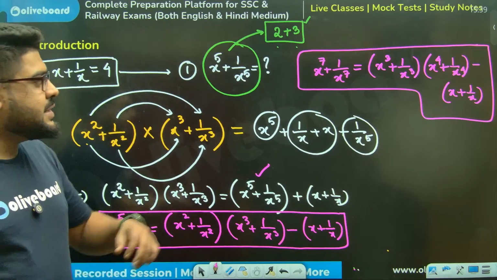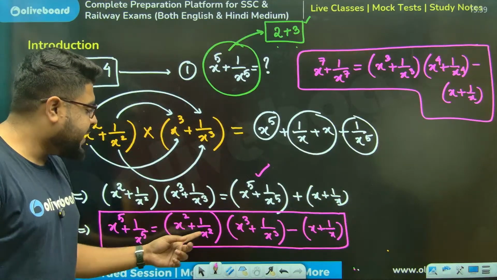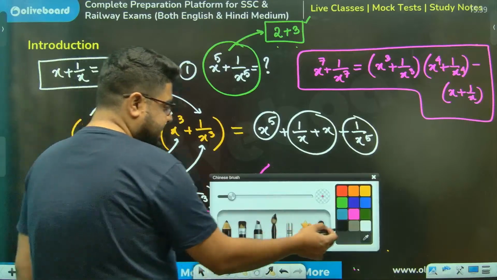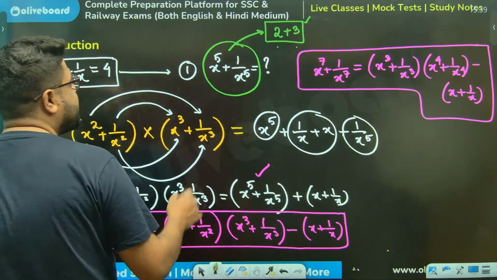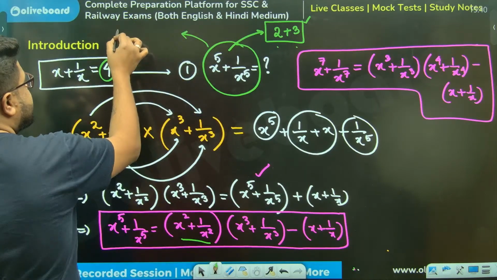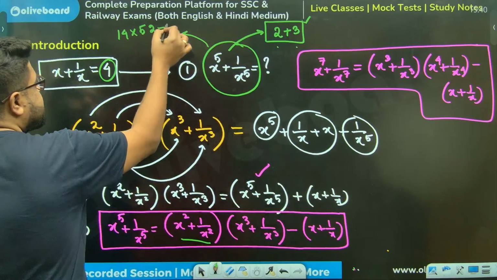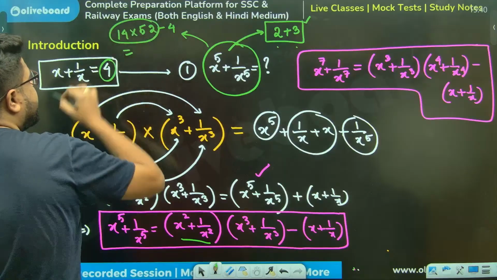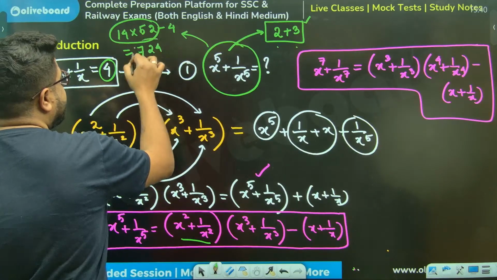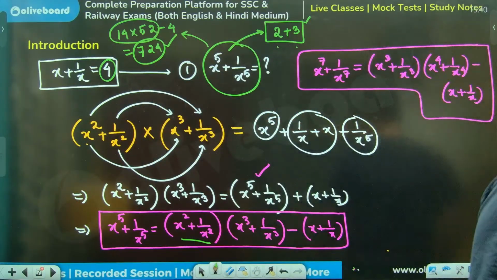Everybody, now you see, I know how to find this. I already know this. I know how to find this. Sir, let's do this. Now you see the same thing becomes so very easy. So this is equal to x square plus 1 by x square, 4 square minus 2, 14. So this is 52, minus this is 4. Sir, 14 into 52, 14 5s are 700, 728, minus 4, 724. That's your answer, sir. Done and dusted, sir.